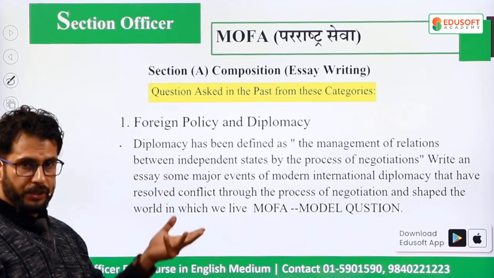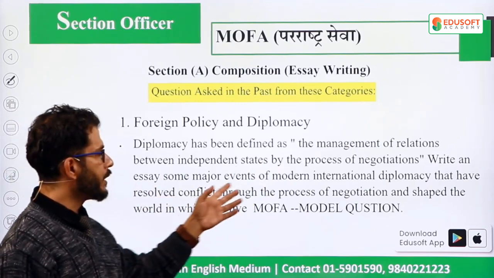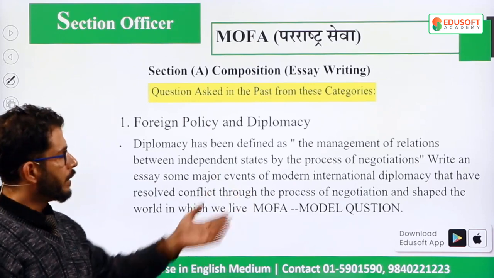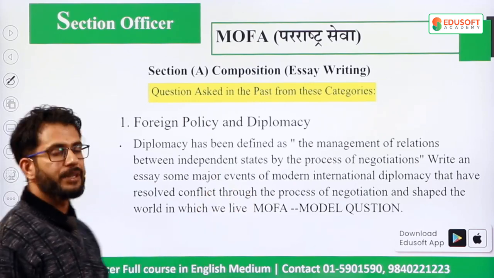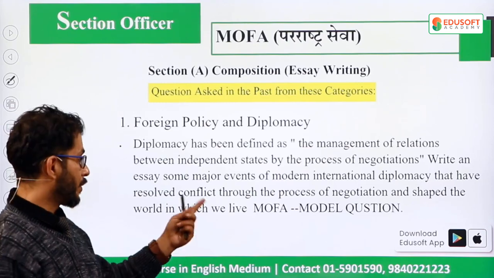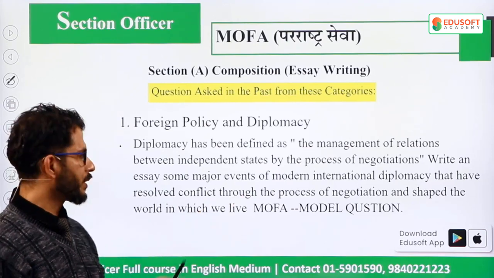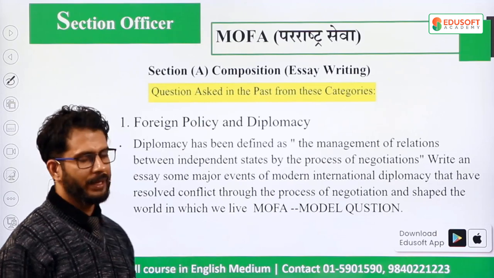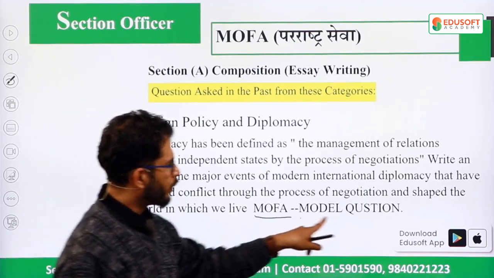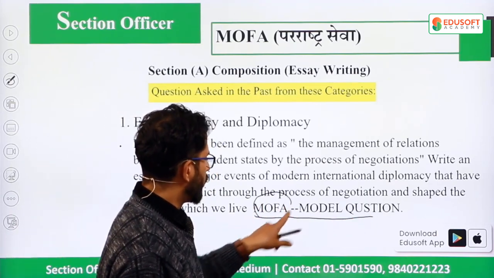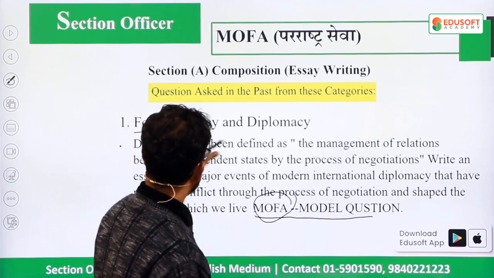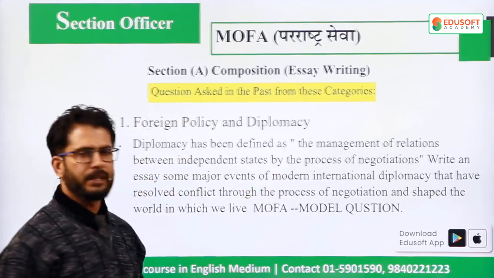Now your task is to write an essay on some major events of modern international diplomacy that have resolved conflict through the process of negotiation and shaped the world in ways. These are model questions asked in MOFA, and this is from foreign policy and diplomacy.